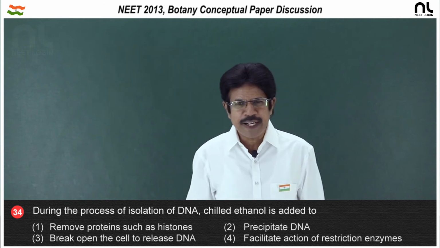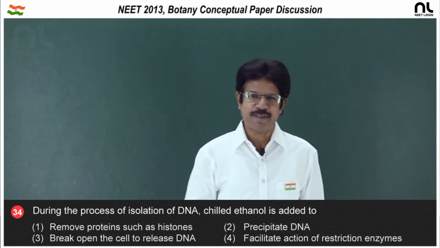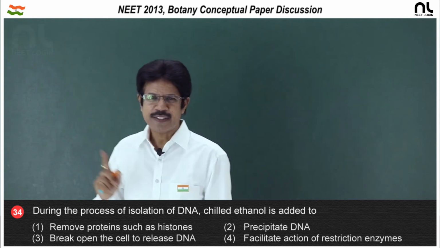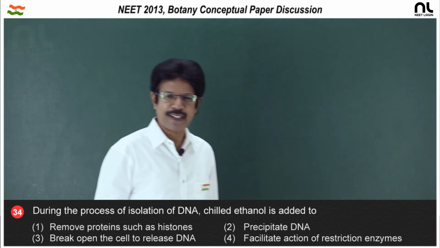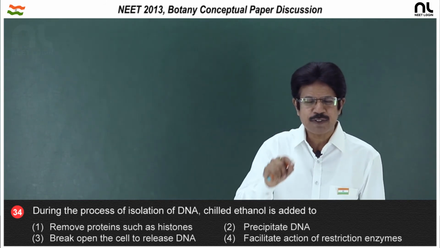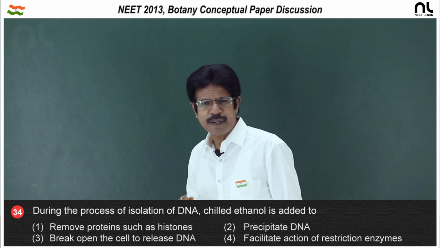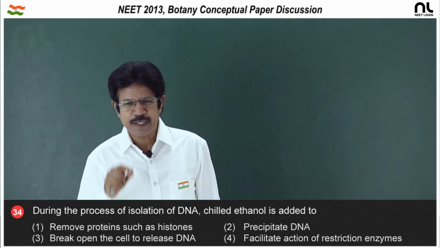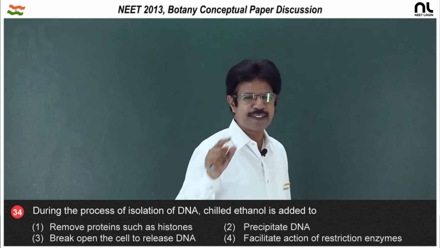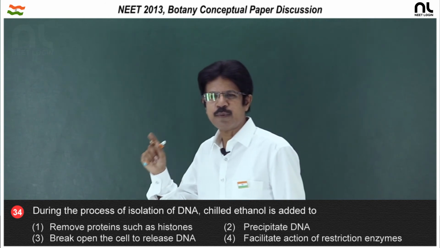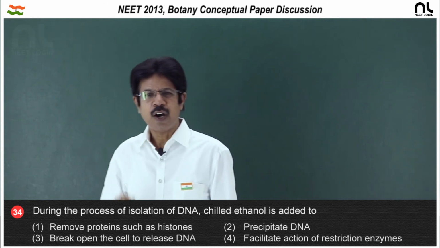So, first the cell is broken open to release the DNA. So, lysozyme in case of bacteria, cellulases in case of plant cells, chitinases in case of fungi, and the plasma membrane is lysed by using detergents, and by using proteases to digest the protein, lipases for lipids, carbohydrases for carbohydrates, and